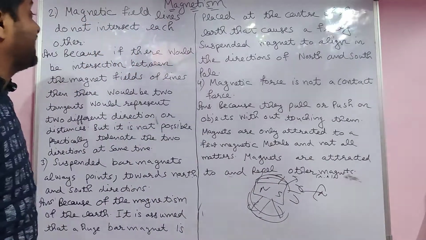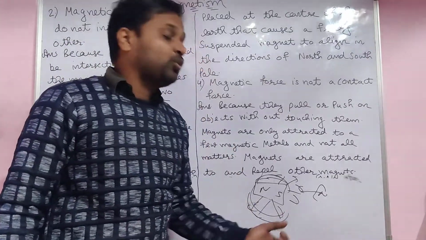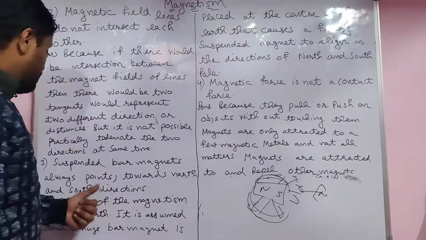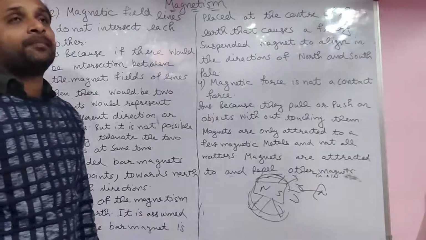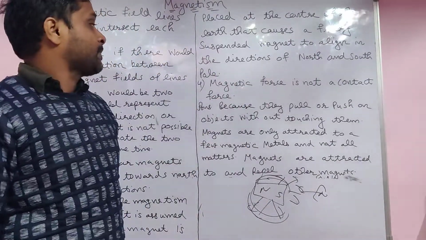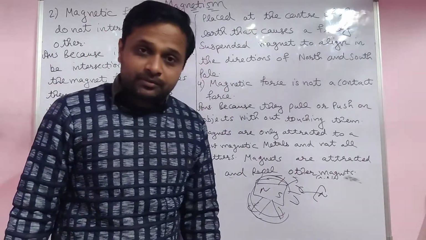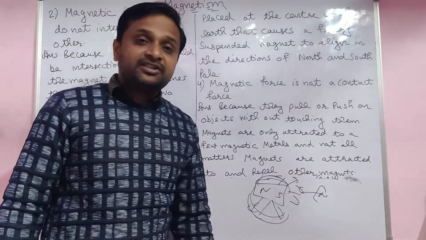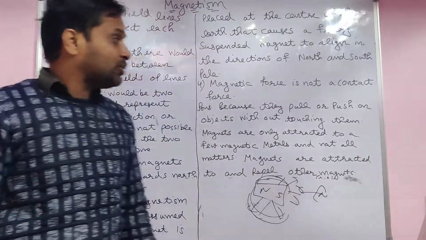I am again explaining. First, magnetic lines do not intersect each other because at one point two tangents, meaning two directions, are not possible. Second, a suspended bar magnet always points toward the north and south pole direction because the earth acts as a huge magnet. Third, magnetic force is not a contact force because the magnetic lines cover a lot of distance. So this is the reason behind it, students.